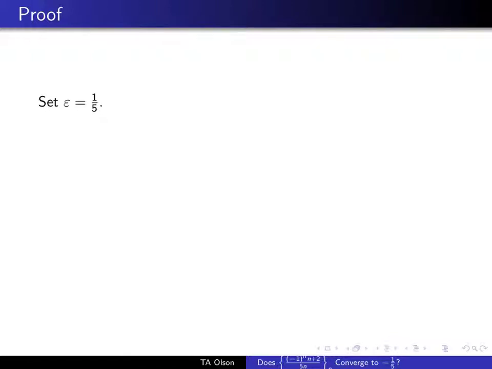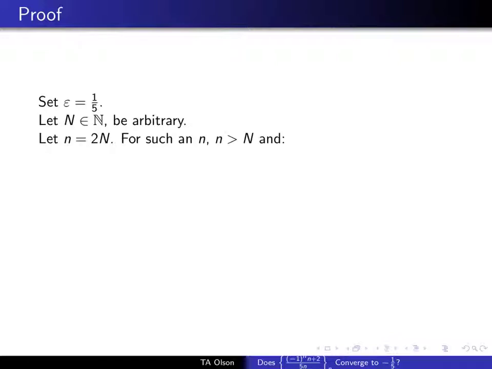I can say that. Now we're going to let N be any arbitrary positive integer. We're going to let our little n be twice that. For such an n, little n is greater than big N. Little n is N plus N, which is certainly larger than N. And now we go through and we do the algebra.